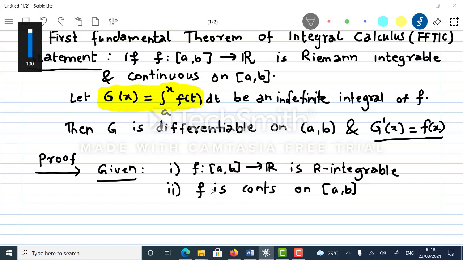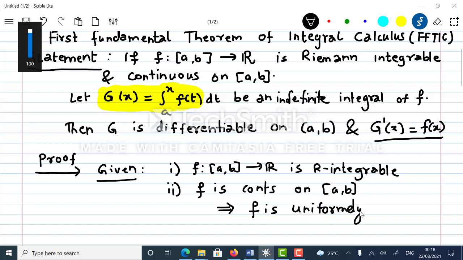If a function is continuous and defined on closed and bounded interval, then it is uniformly continuous. So this would imply f is uniformly continuous on closed interval a comma b.